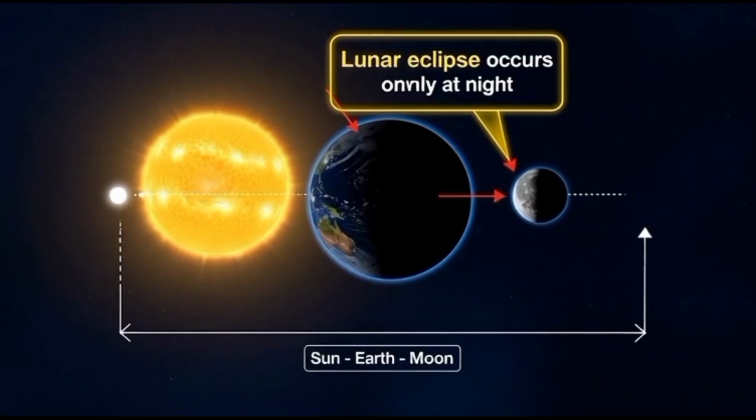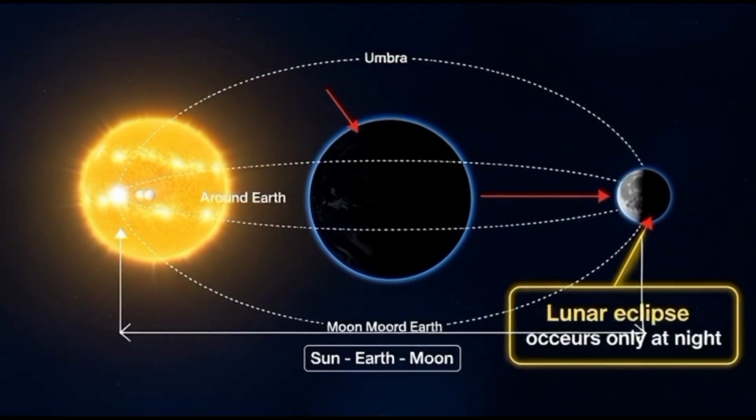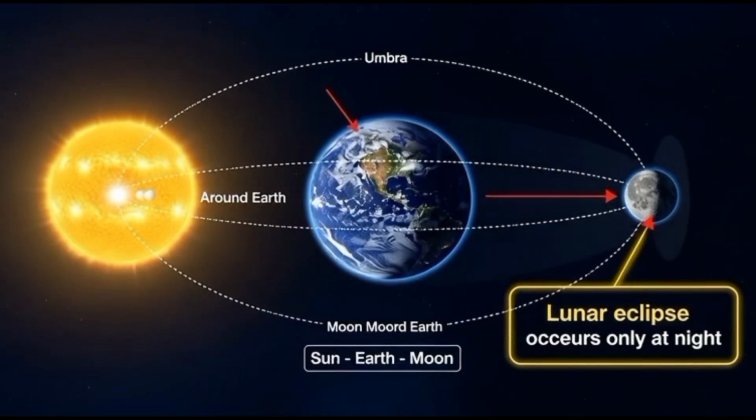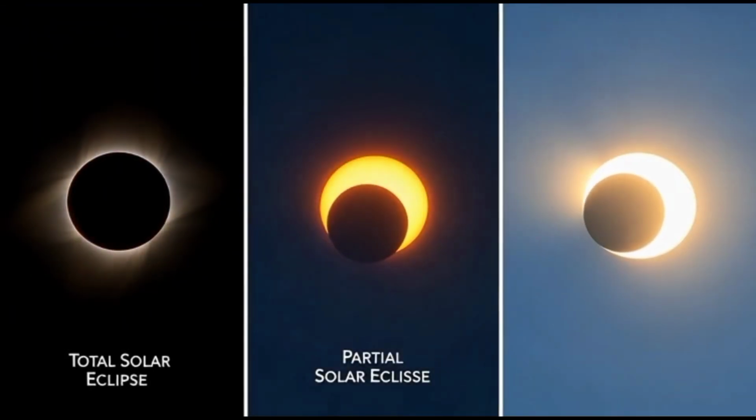At the time of the eclipse, the Sun, the Earth, and the Moon are in a straight line as shown. A lunar eclipse occurs only at night. Just as the Earth casts a shadow on the Moon, the Moon also casts a shadow on the Earth.